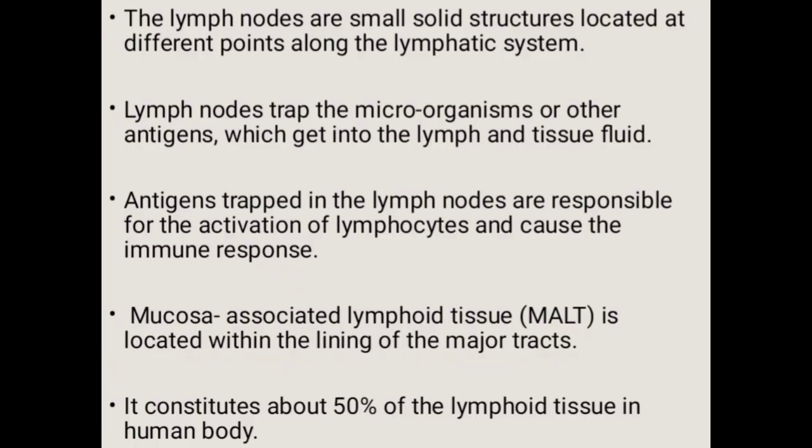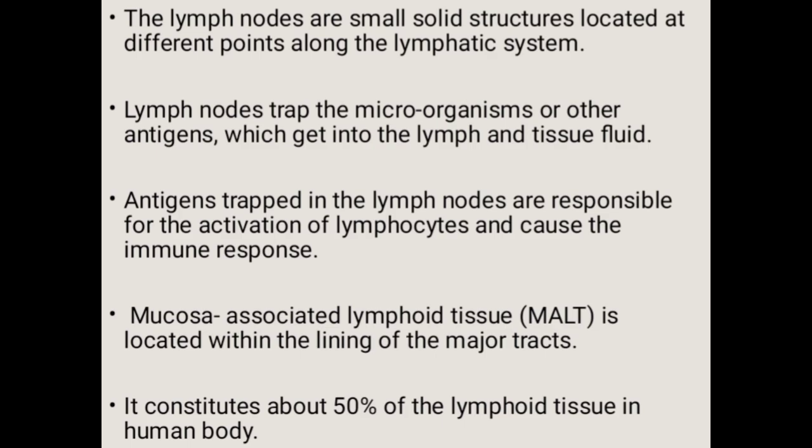Another lymphoid tissue is also located within the lining of the major tracts such as the respiratory tract, digestive tract, and urogenital tract. These are called mucosa associated lymphoid tissue, MALT.